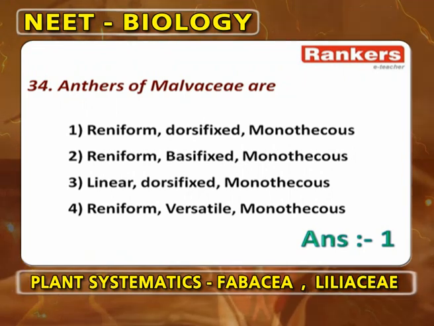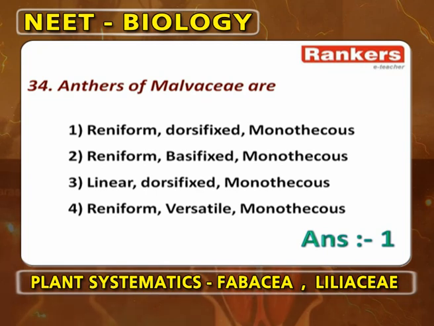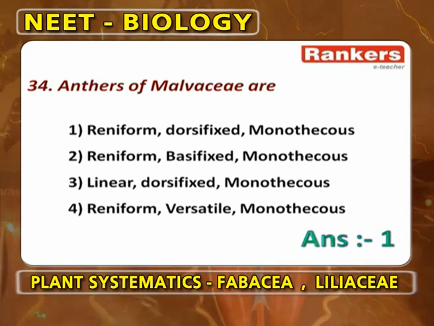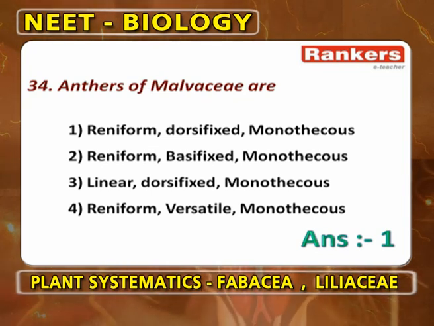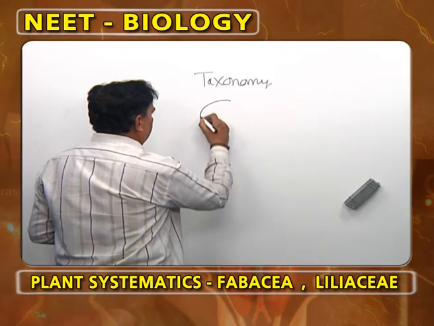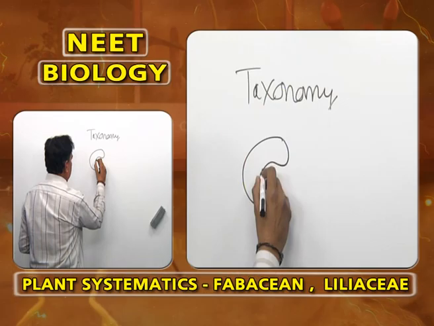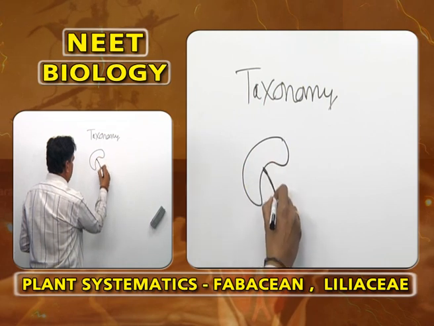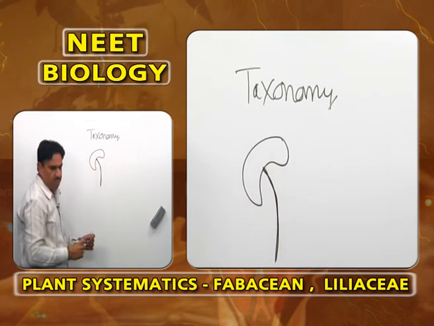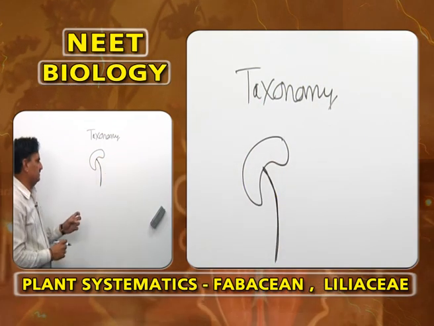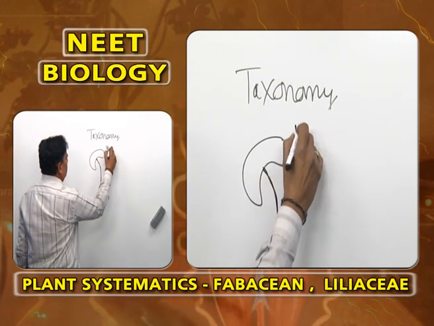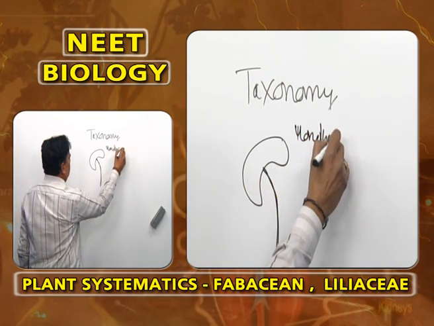Anthers of Malvaceae are reniform, dorsifixed and monothecous. They are not bifixed, they are not linear, they are not reniform versatile. Reniform means they appear kidney shaped. Dorsifixed means the filament is present almost on the mid dorsal side of the anther, and monothecous means it has only one anther lobe.